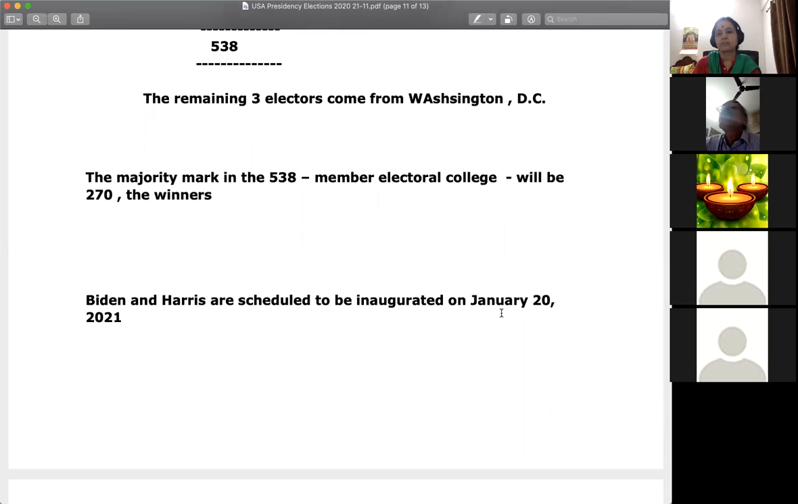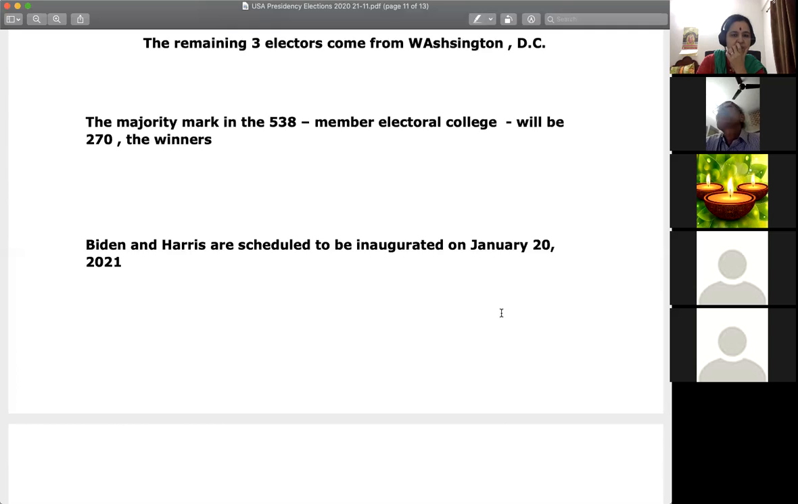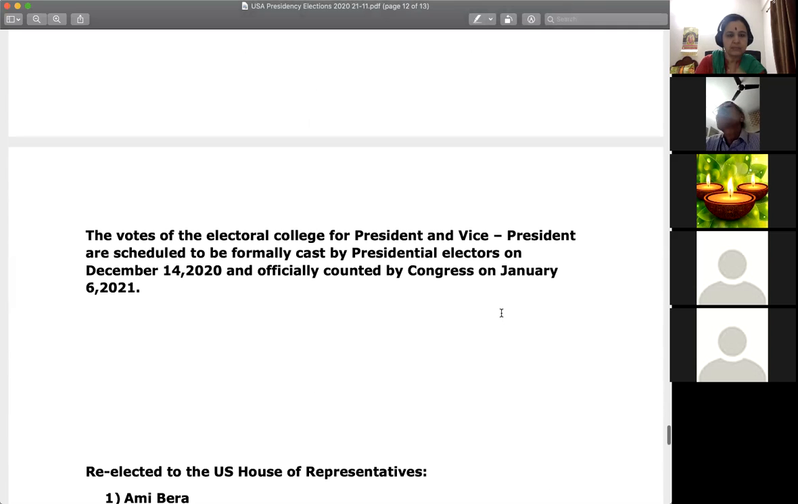Joseph Biden and Kamala Harris are scheduled to be inaugurated as President and Vice President of the USA on January 20, 2021. The votes of the electoral college for President and Vice President are scheduled to be formally cast by the electors on December 14, next month. Actually, they put the votes in December, counting is on January 6th, and the inauguration on January 20.